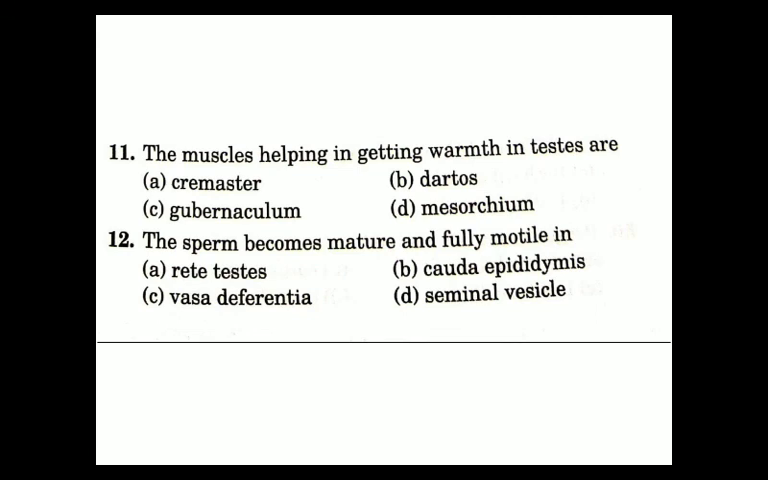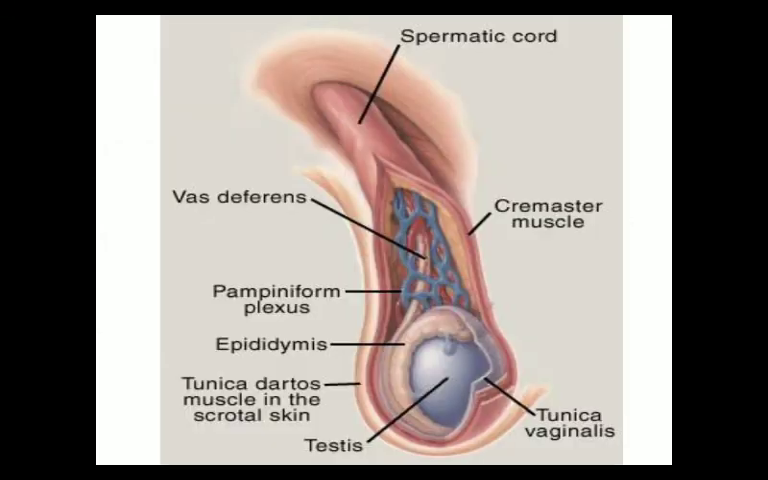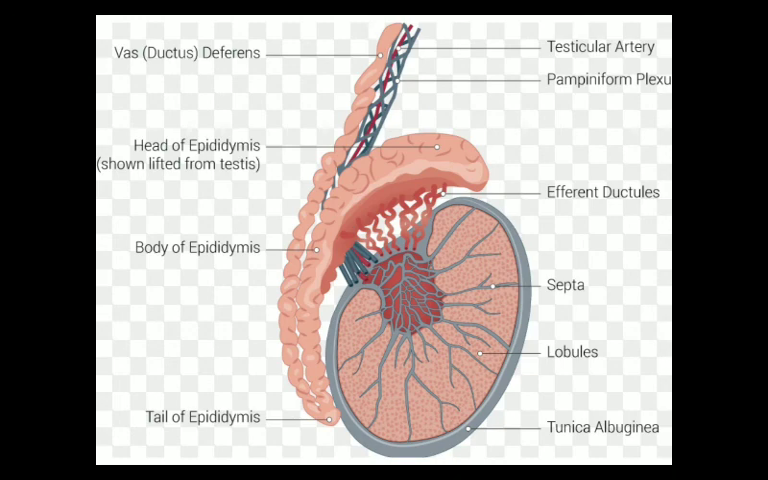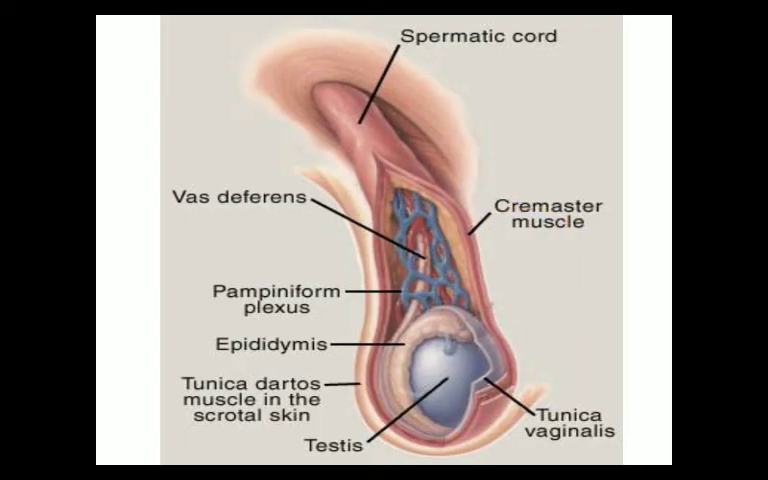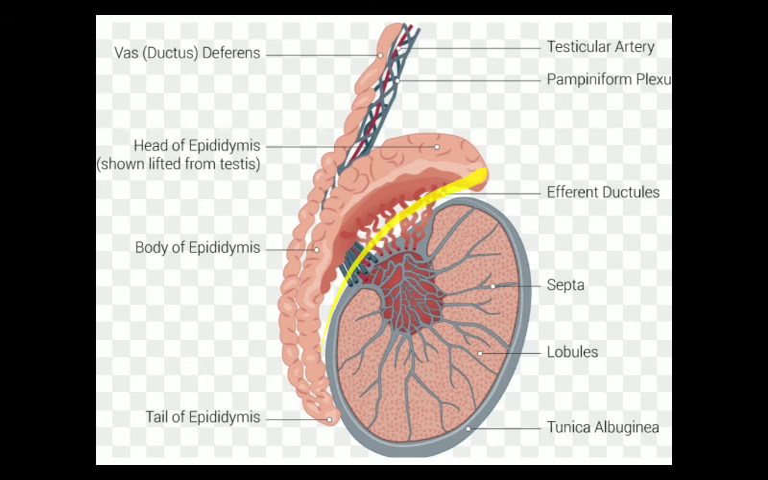Now the next question is: the sperm becomes mature and fully motile in rete testis, cauda epididymis, vasa deferentia and seminal vesicle. This is a very simple question. Sperm become mature and fully motile in the cauda epididymis. This is the structure of the epididymis. This is the testis and this structure is known as the epididymis. In this epididymis, the sperms get mature.